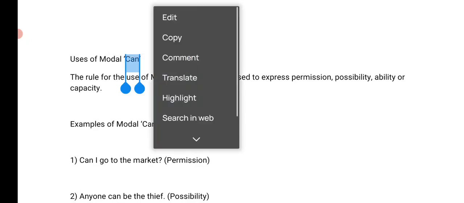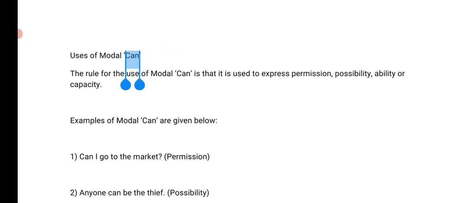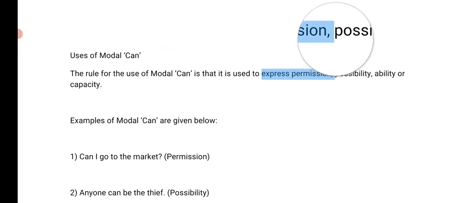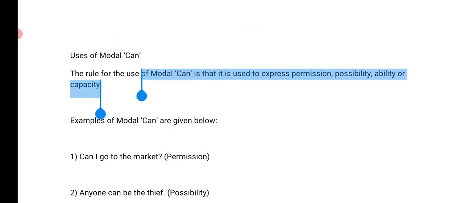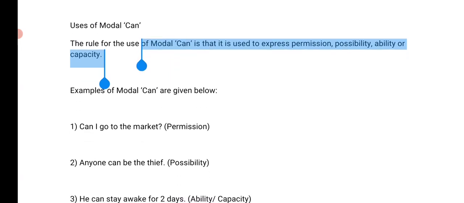Now can. Whenever we use can, it expresses strength. Can means, are you able to do this? Can you lift a table, right? When you use your physical strength, then at this point we mainly use can, right? And in other cases too. So it expresses permission, possibility, and ability, and especially capacity. Like I've just said, can you lift the table, right?